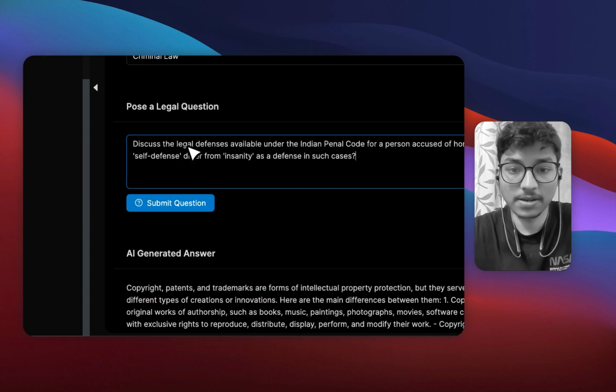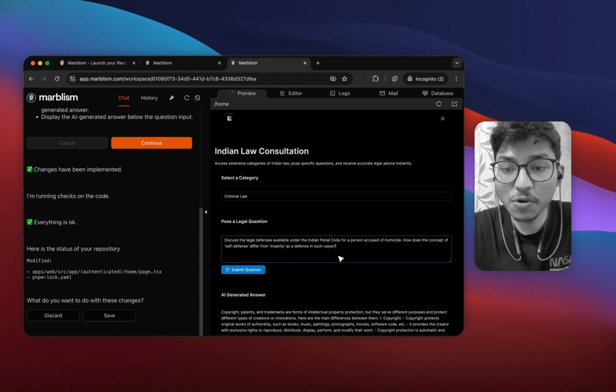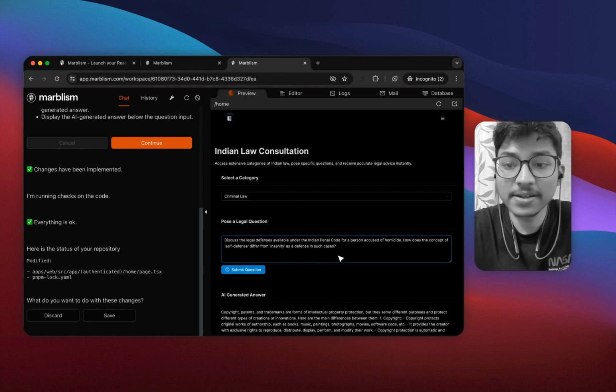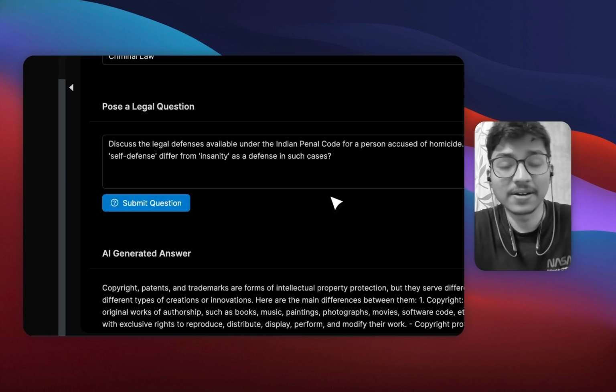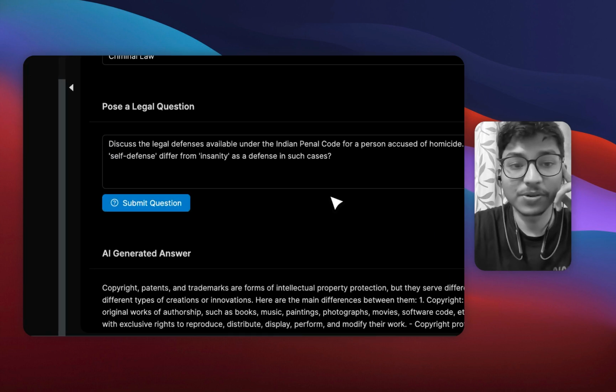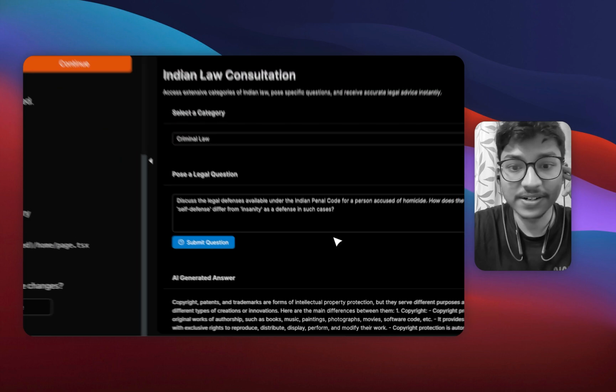Okay, so we have a question here. Discuss the legal defenses available under the Indian Penal Code for a person accused of homicide. How does the concept of self-defense differ from insanity as a defense in such a case? Pretty cool question, right? Okay, let's see what is generated.